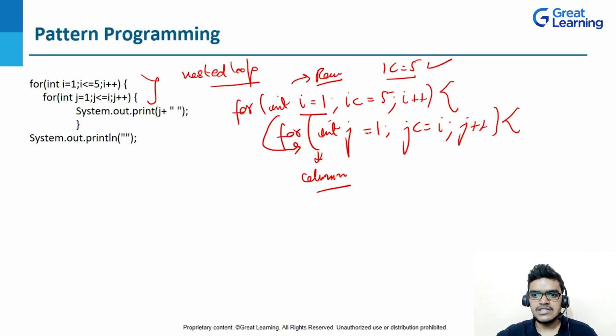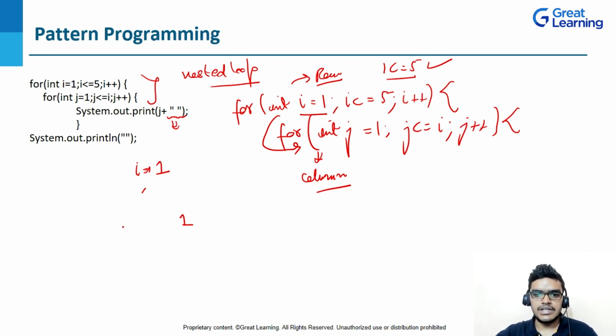Here you will see that j is equal to 1, right? Our i value was initially 1, right? So j is equal to 1. 1 less than or equal to 1, right? This condition will be satisfied. So it will print the j value. So I'm getting my j value as 1 here. And here you can see that I didn't write ln, right? That means whatever value I'm getting here, it will be on the same line. And here you can see that I have written the inverted commas, so that I can give the space in between the numbers, right?